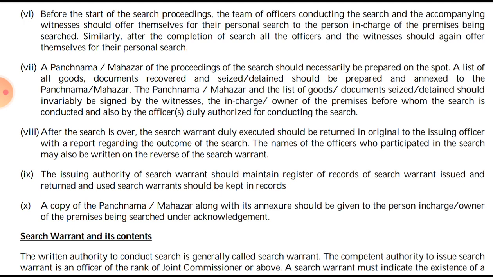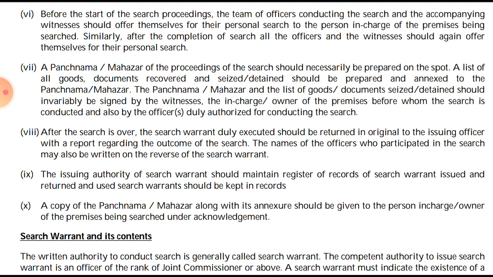So four persons will sign: first, the officer who is conducting the search, the witnesses, the person in charge, and the owner of the premises on whom the search has been conducted. Then, after the search is over, the search warrant which was duly executed should be returned in original to the issuing officer, that is, the proper officer who has issued the search warrant, with a report regarding the outcome of the search.